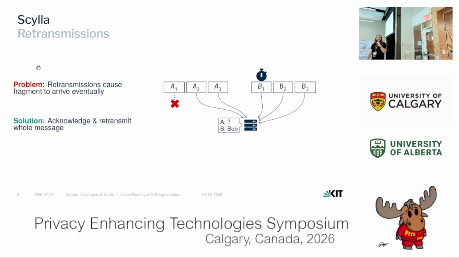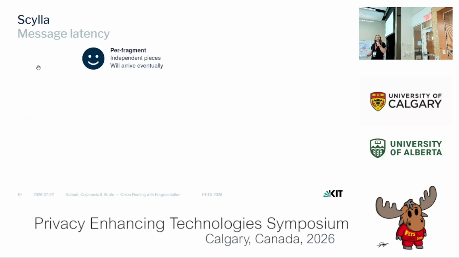Now, of course, this brings a bit of a downside, because if we have fragment acknowledgements, then at some point the node will collect one copy of each fragment. If a fragment gets lost, it will be retransmitted, and at some point all of the fragments can be collected. However, if we do this per message, then we need one lucky attempt where all the fragments survive and arrive in one shot. And this is, of course, much more unlikely. So what we expect is that the latency to send a message increases. And this is what we evaluated in the paper as well.